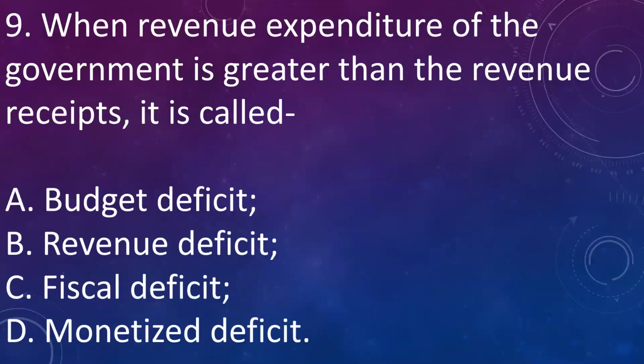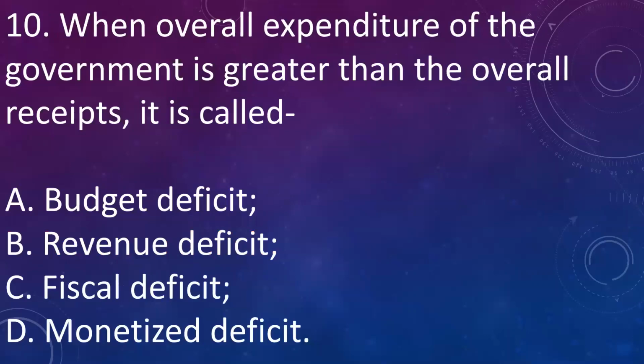Next, when revenue expenditure of government is greater than revenue receipt, it is called as budget deficit, revenue deficit, fiscal deficit, or monetized deficit. Answer is B. Revenue deficit. That is, revenue expenditure is greater than revenue receipts.